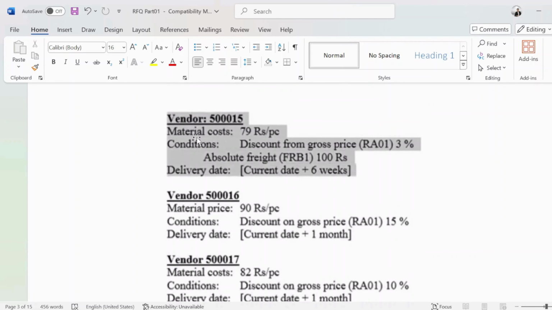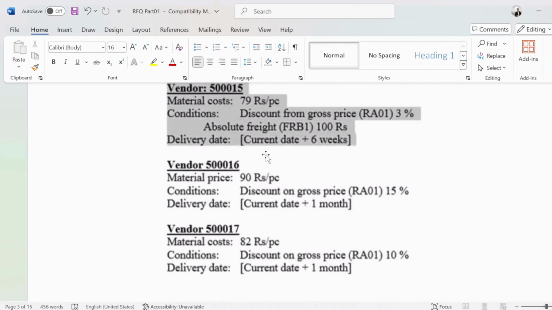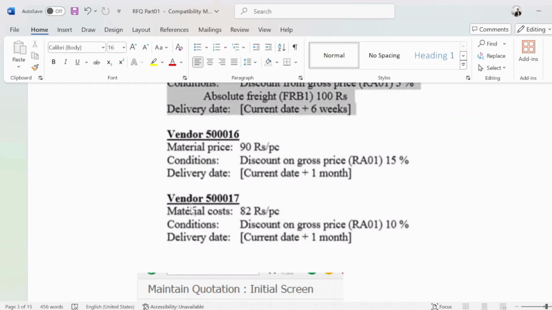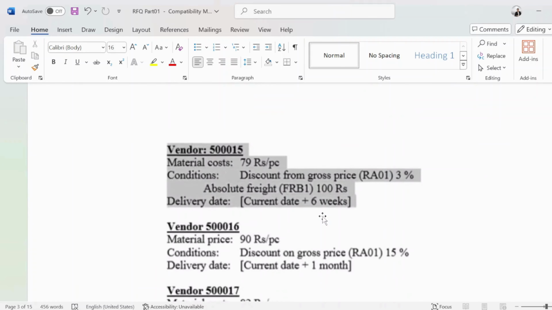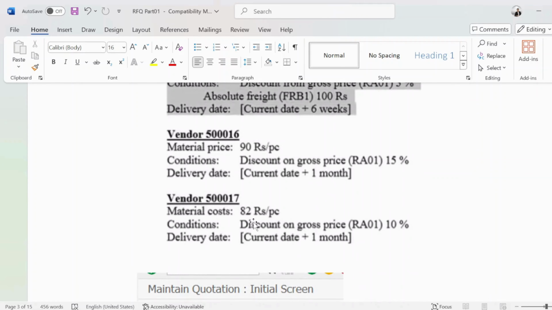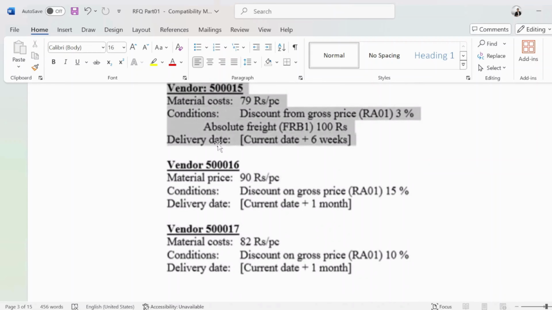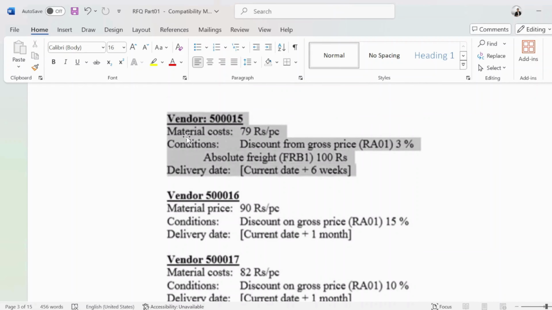Vendor 50015 is saying he is going to deliver in current date plus 6 weeks. This vendor is saying current date plus 1 week, 1 month, right? Like that they are going to send their quotations.